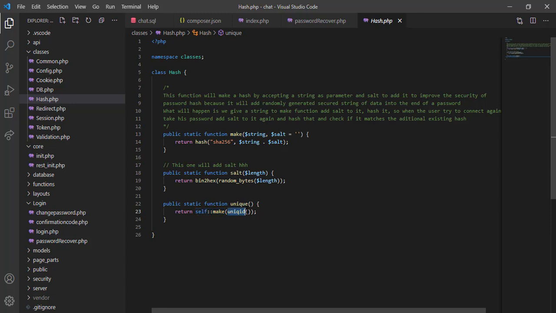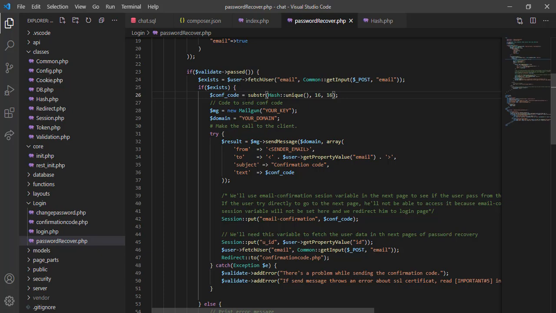We use this unique ID as a string and hash it using SHA-256. We use a salt, but as you can see, we don't pass it here, so it will take the default, which is an empty string. So this unique ID will not use a salt. It just hashes this unique ID.